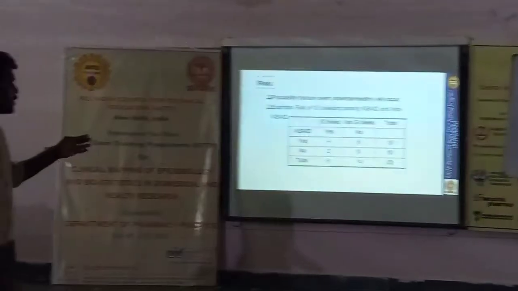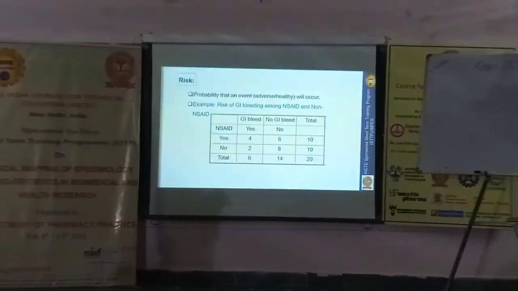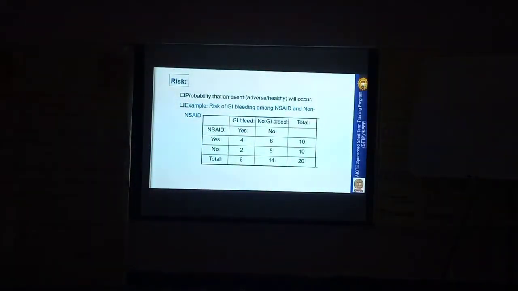A total of 10 members are using NSAID, and among them 4 cases are there. Similarly, among 10 persons not using NSAID, there are a total of 2 cases suffering with GI bleeding.